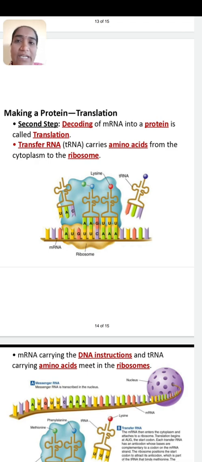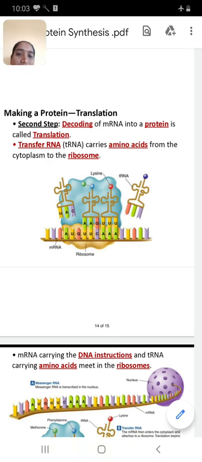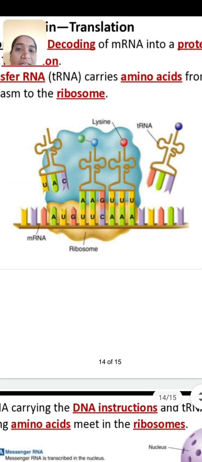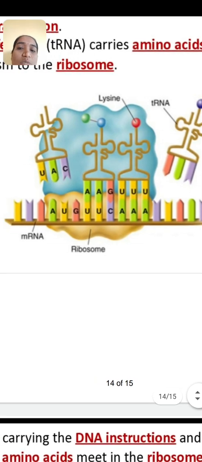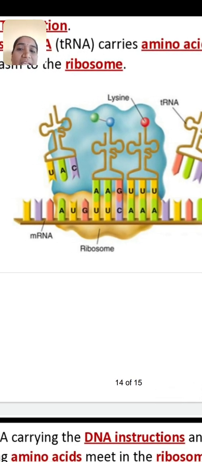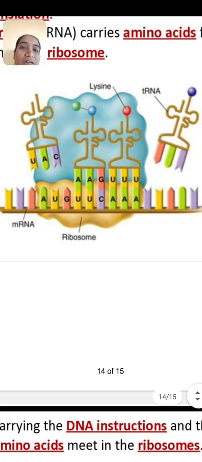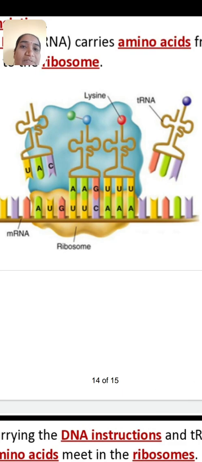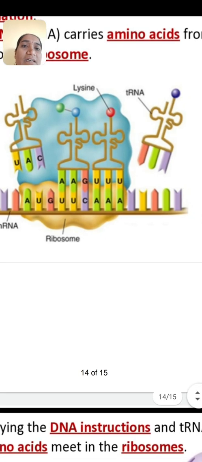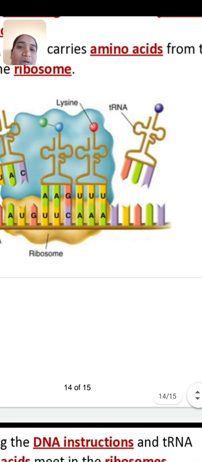The mRNA molecule which comes from the nucleus binds to the smaller subunit of the ribosome, and then the larger subunit binds with that. In this diagram, see the blue colored larger unit and the yellow colored smaller unit, on which the mRNA molecule is bound. Okay, this is the first step. Then from the left side, a tRNA molecule arrives which carries the purple colored amino acid.